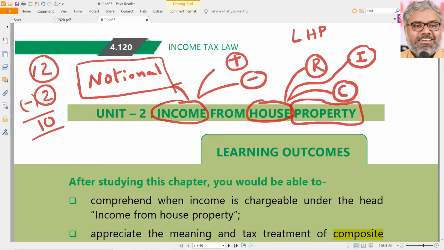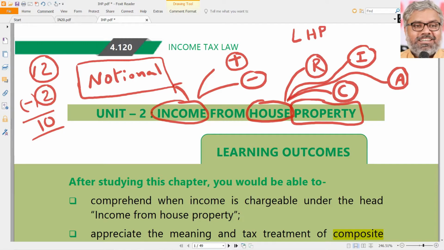But the main thing to be noted is the purpose of that house property is immaterial. Whether it is used for residential purposes, industrial purposes, commercial purposes, whatever purpose it is used, that is immaterial. All of them will be falling under this head of income, that is income from house property. Because now that the topic has come, what if this property is used for agricultural purposes? That would be exempt from tax. We will discuss that separately in the chapter of agricultural income.